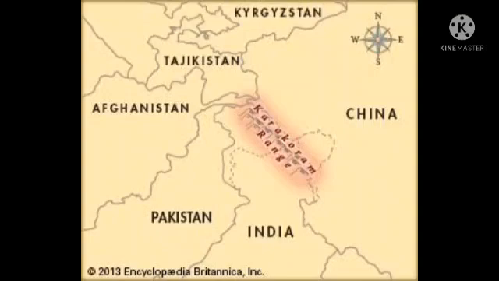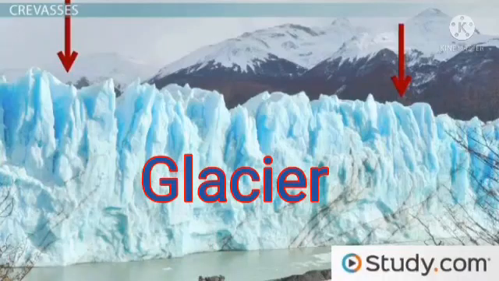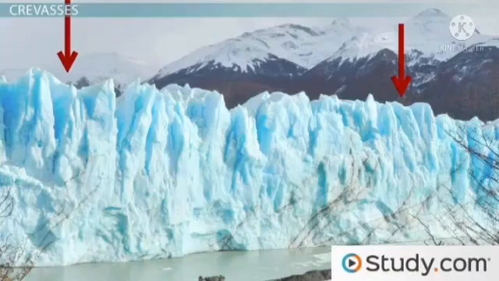Children, very few people live near the Karakoram because it is mostly dry, but the region has glaciers. Glaciers means ice sheets. Yes, the Karakoram range has glaciers.